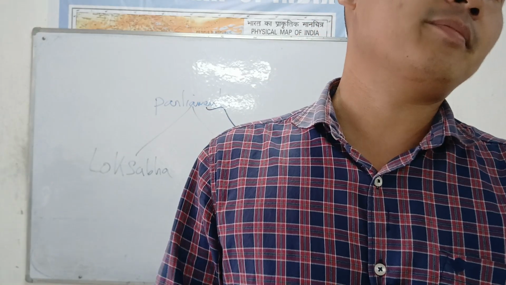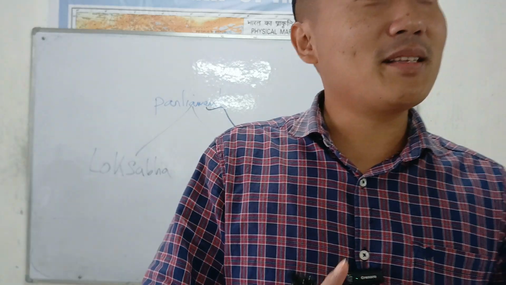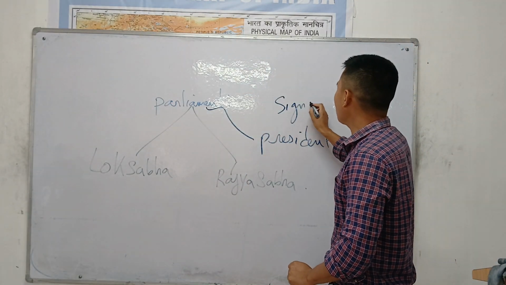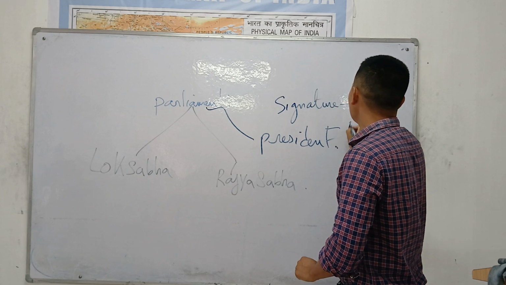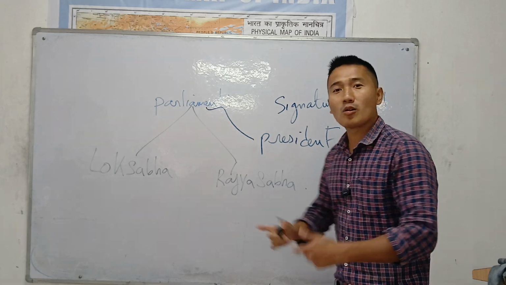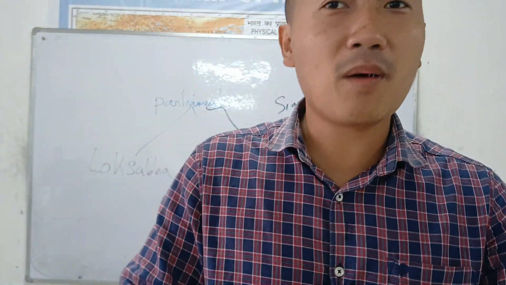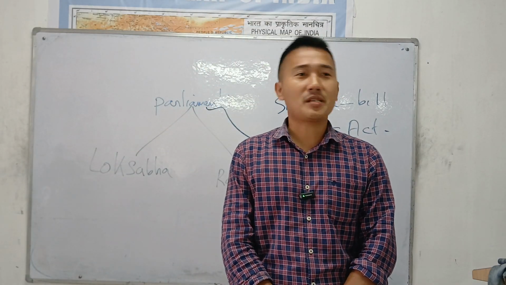Because of one reason. Every bill which is passed in the Parliament needs a signature. Without signature, no bill will become an act or law. Every bill passed in both Lok Sabha and Rajya Sabha requires one signature, that of the President of India.